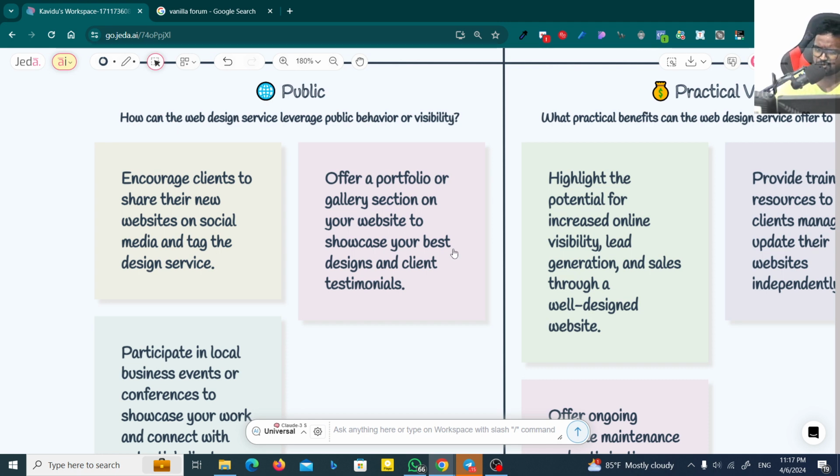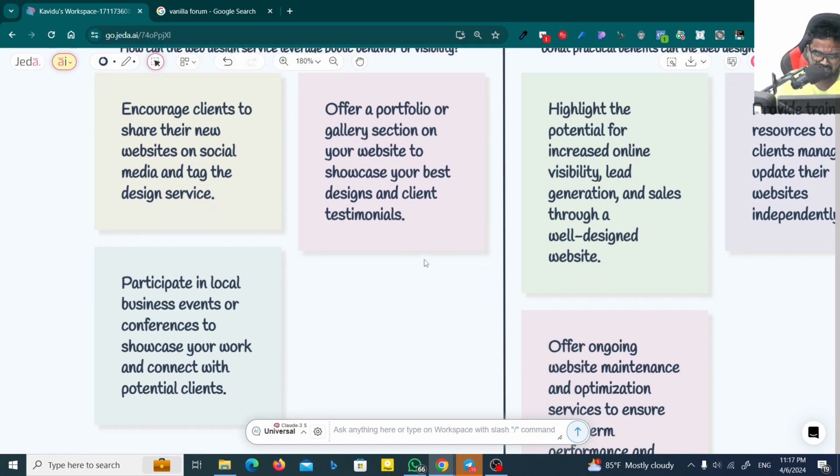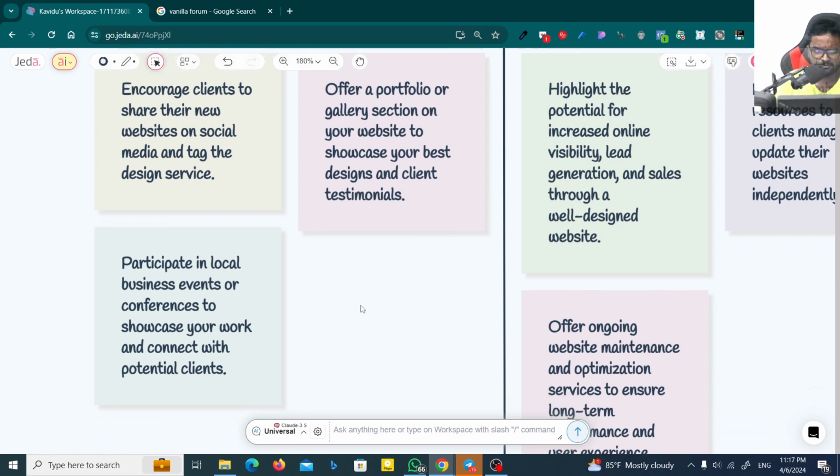I already mentioned that in, I think, the emotion section. So you can give a portfolio to customers to build their trust. And also you can offer a portfolio gallery section on your website to showcase your best designs and client testimonies. Yeah, the same thing, but it has value. However, participate in local business events or conferences to showcase your work and connect with potential clients.